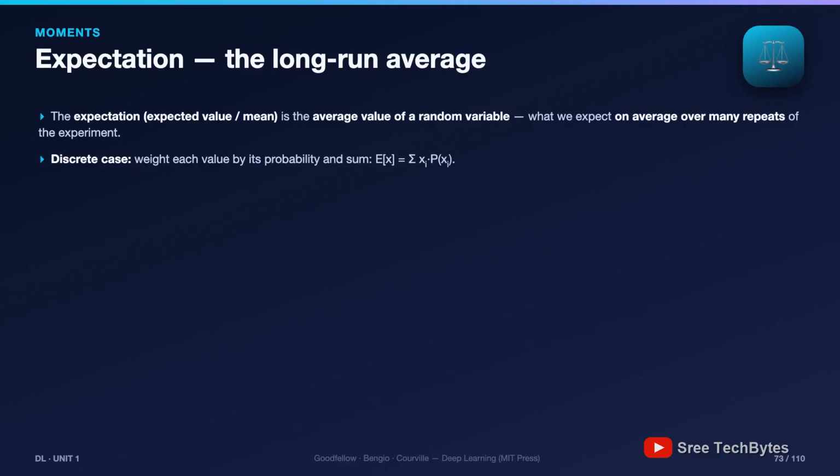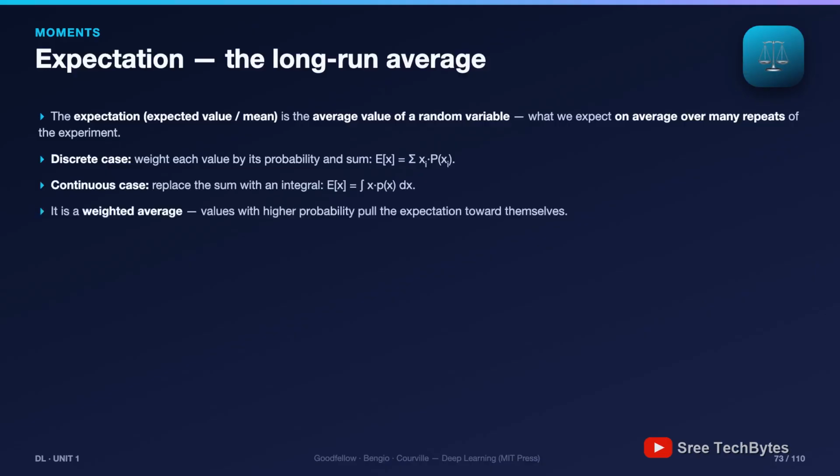The classic example, a die, 1 through 6, each with probability 1/6. Expectation 3.5. Now pause. 3.5. No face of any die shows 3.5, and that's an important lesson. The expectation need not be a possible value. It's the long-run average. Roll 600 times, your mean hovers near 3.5.